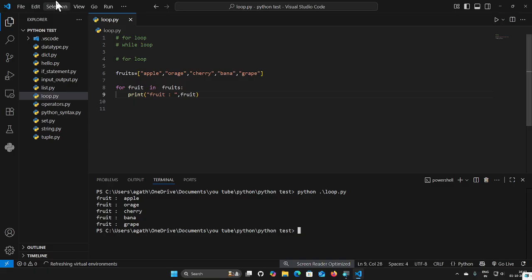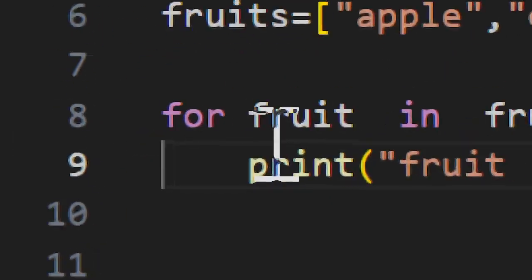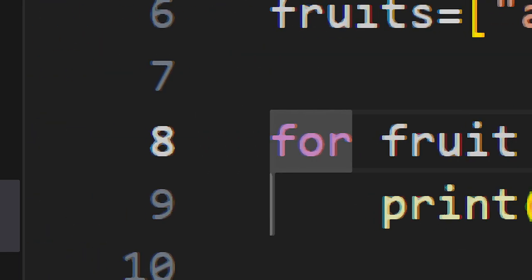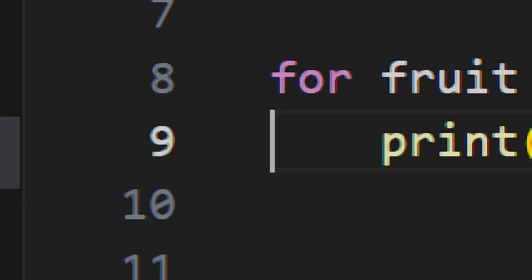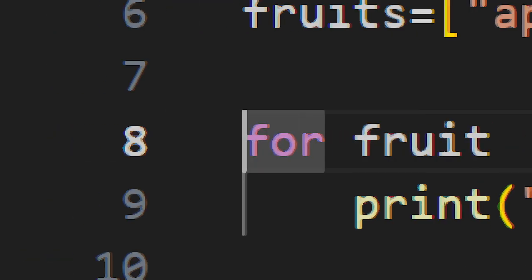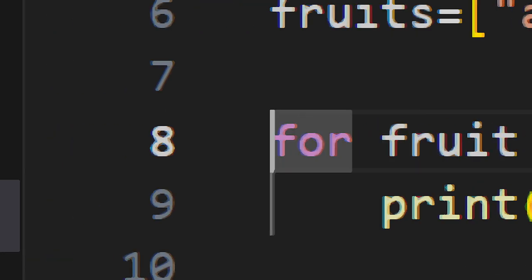That means I navigate the cursor again to the main loop. No indent for the for statement. The first time, the first value is apple. So apple goes to the print statement, and after apple the text is printed. After that it goes again to the for loop block: no indent for fruit in fruits colon, for this block.